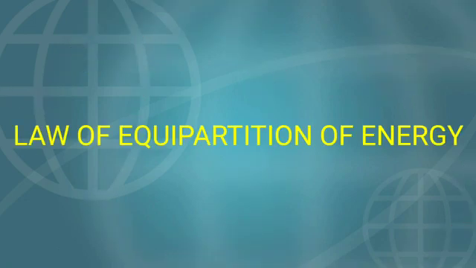The next, law of equipartition of energy, the equal sharing law. According to kinetic theory, the average kinetic energy of a system of molecules in thermal equilibrium at temperature T is uniformly distributed to all degrees of freedom, that is, the x, y or z directions of motion, so that each degree of freedom will get 1/2 kT of energy. This is called the law of equipartition of energy.